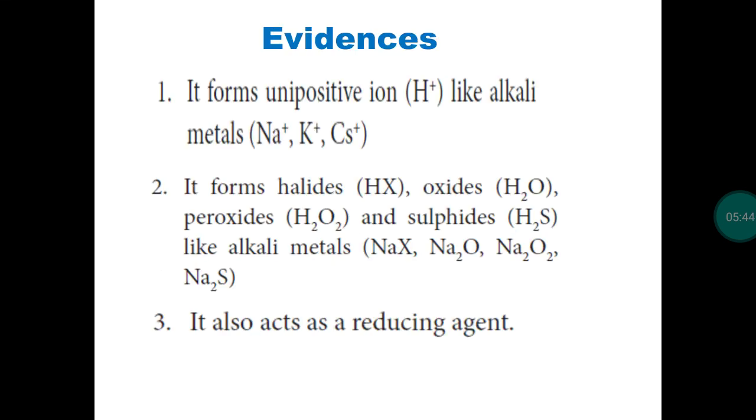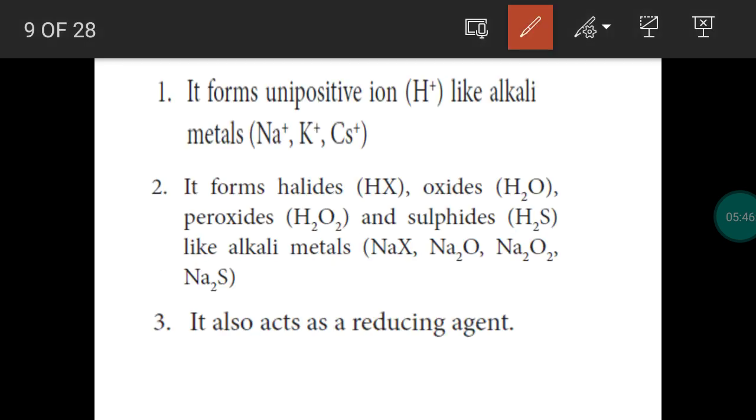Examples have been given. When you take alkali metals like sodium, potassium, rubidium, cesium, to attain stability, they easily lose an electron. Sodium loses an electron, it becomes Na+. Potassium loses an electron, it becomes a potassium cation. Cesium loses an electron, it forms a cesium cation. The same way, hydrogen also loses an electron, it becomes a proton.